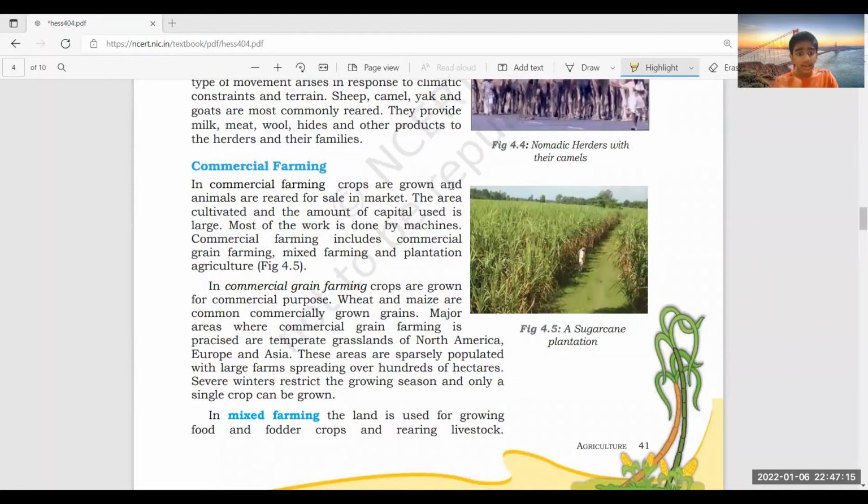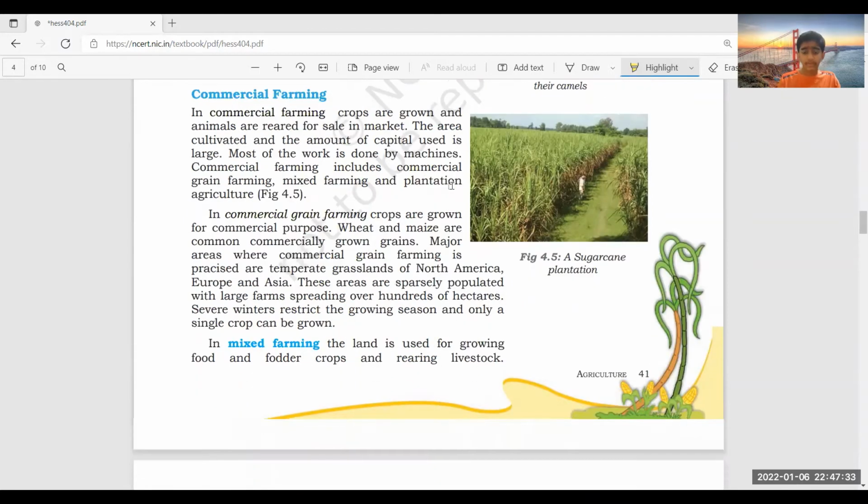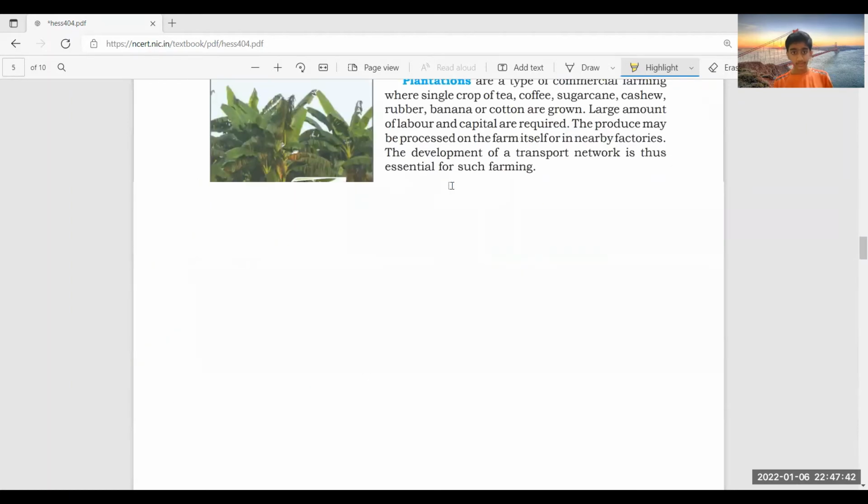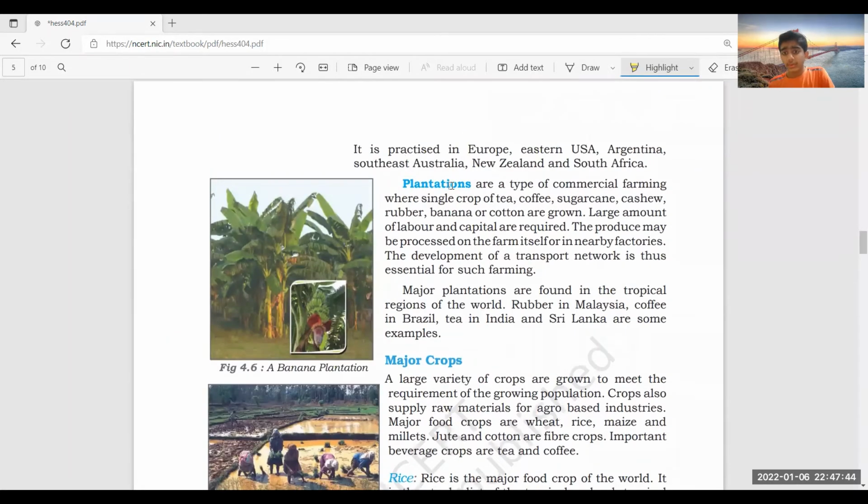In commercial farming, again, we have three types: mixed farming, commercial grain farming, and plantations. In commercial grain farming, commercially valuable crops like wheat and maize are grown in temperate grasslands, mostly located in North America, Europe, and Asia. In mixed farming, different plants are grown as food and fodder crops, along with rearing livestock.